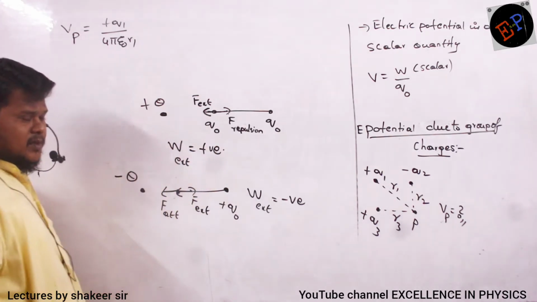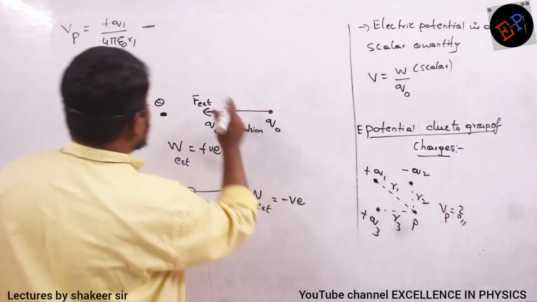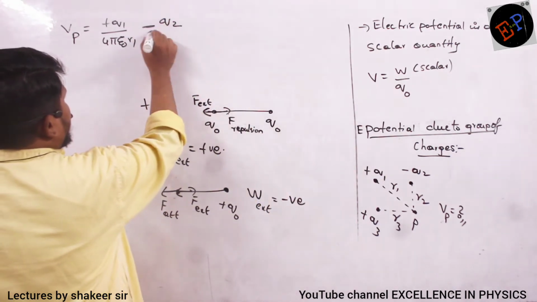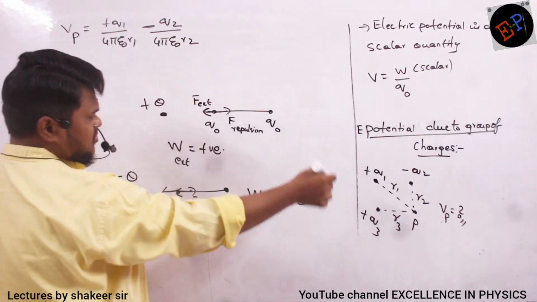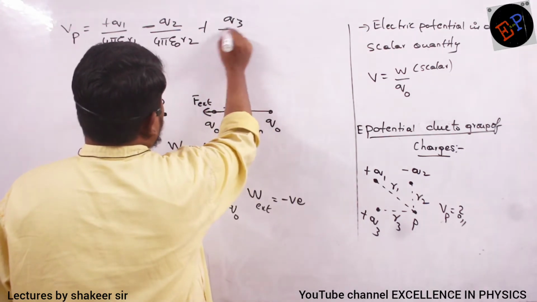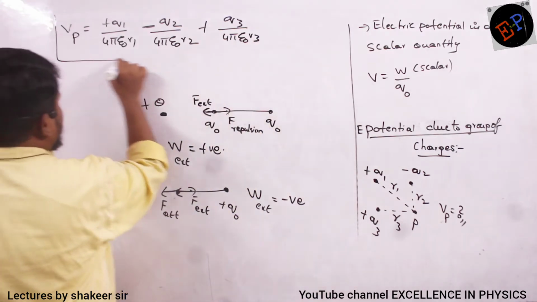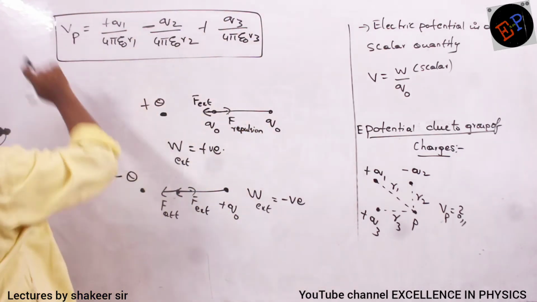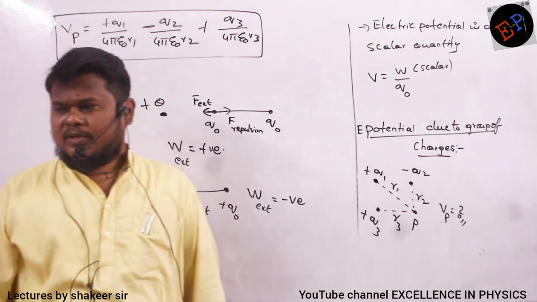Positive work. And because of the second charge, which is minus Q2, it is minus Q2 divided by 4 pi epsilon naught into R2, where R2 is the distance. And the third charge is again positive, so plus Q3 divided by 4 pi epsilon naught into R3. So this is the total potential existing at point P because of all the 3 charges. This is how you have to write the potential.